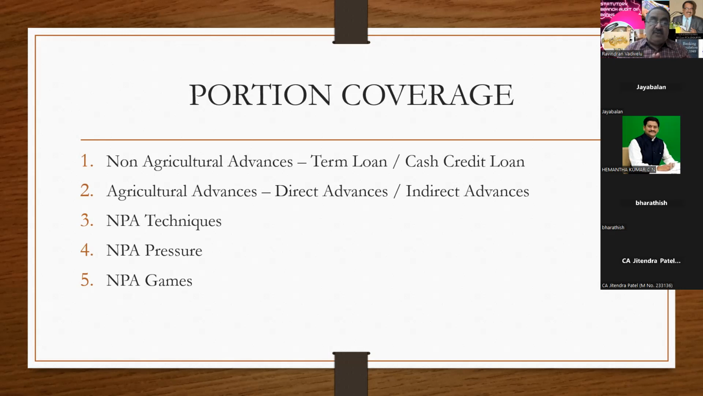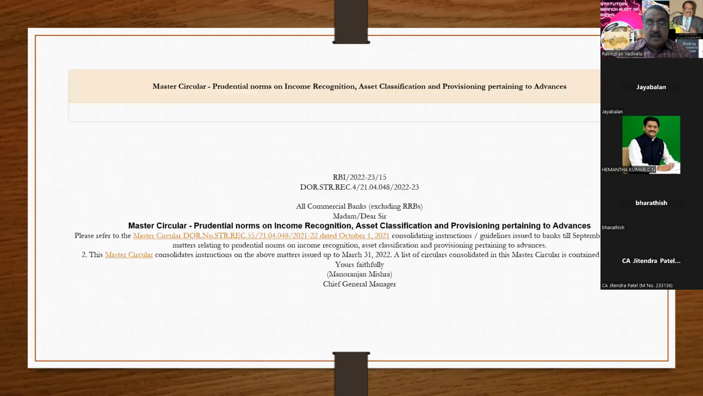So I am going to start with the non-agricultural advances and agricultural advances. In non-agricultural advances, it is term loan and CC. With reference to agricultural advances, direct advances and indirect advances. And apart from that, what other techniques are adopted, that we are going to discuss today. And this is the basic circular now. The RBI has issued the circular dated 1/4/2022. This is a master circular based on which you have to do the audit.